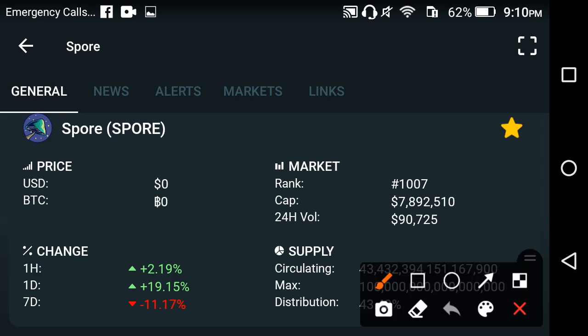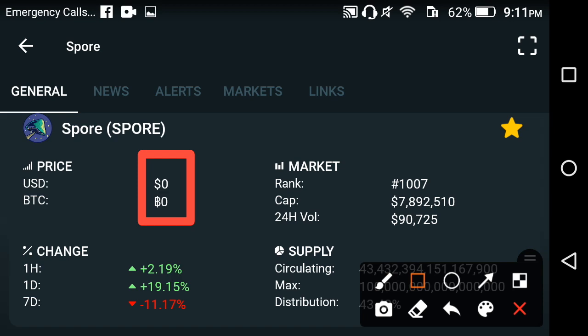My friends, at this time, the latest price of Spore Finance in the market is showing zero here, but that does not mean that the exact price of Spore Finance is zero. No, my friends, the price is very low at this time in the market. That is why the price showing here is zero.